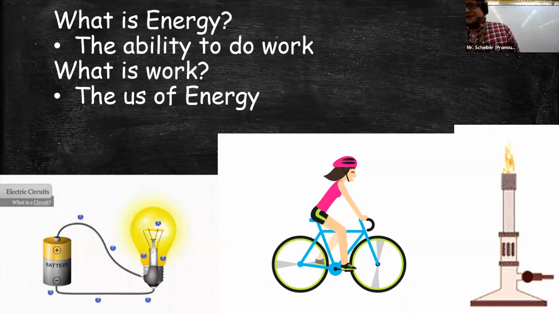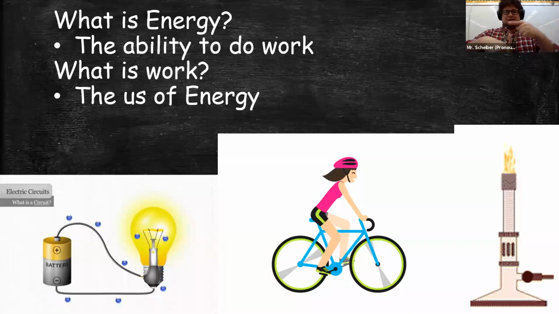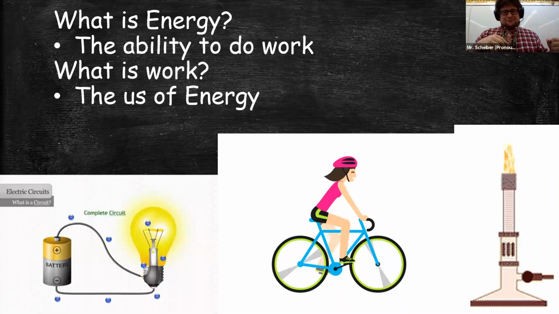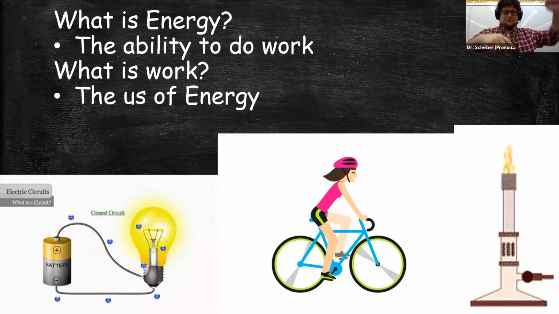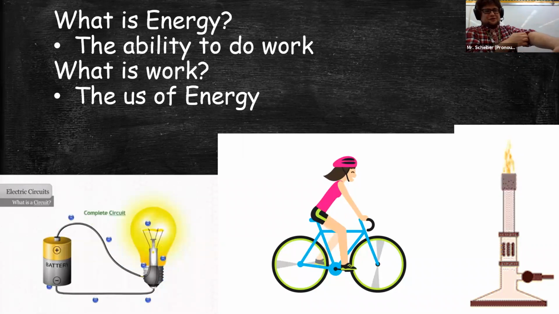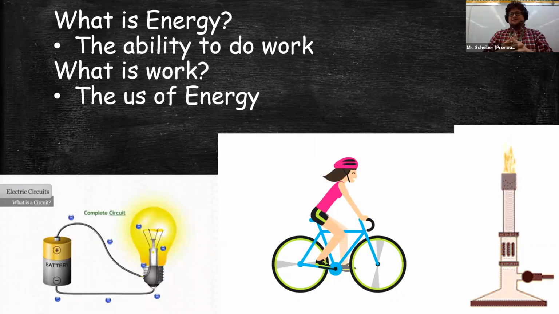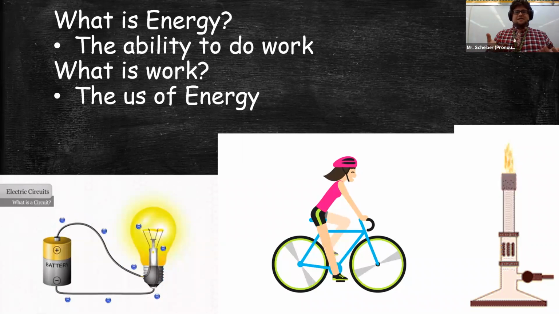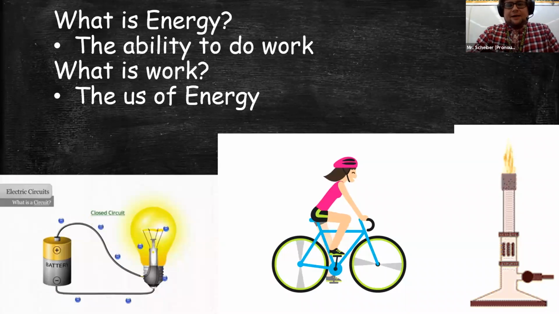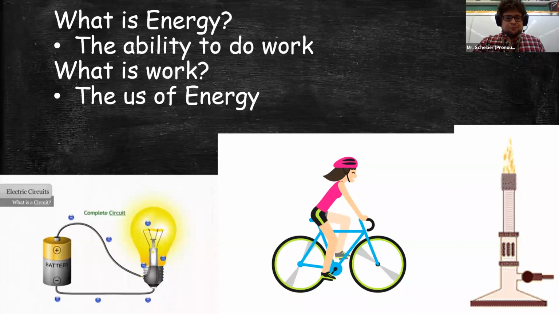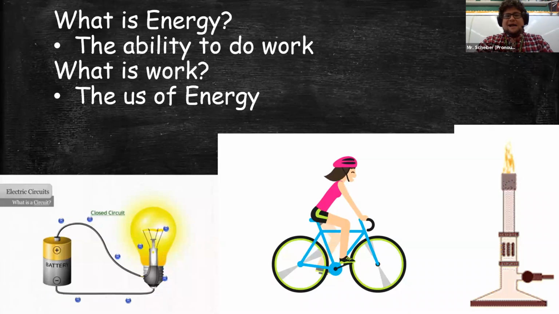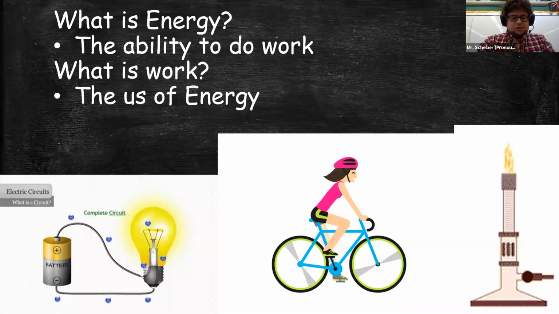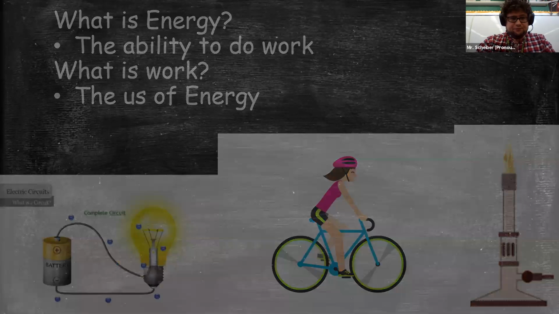And unfortunately for us, that's very cyclical reasoning. It's a cycle, right? Energy is the ability to do work. Work is the use of energy. That doesn't really tell us what energy is. And in this year, we're going to be learning a lot about energy of reactions. So it's good for us to have a better working definition than just work and energy. So I'm going to simplify it for you.